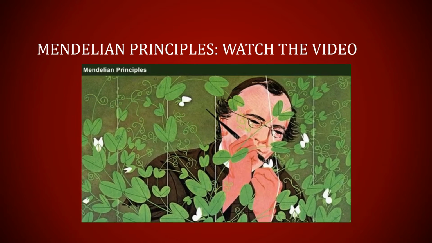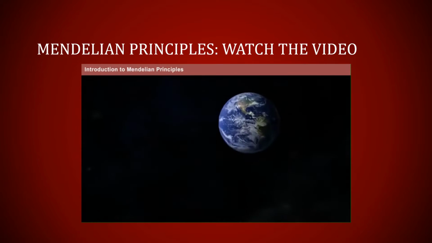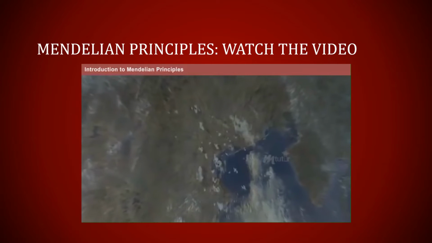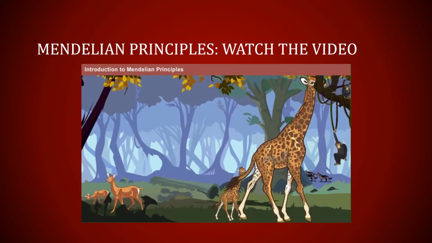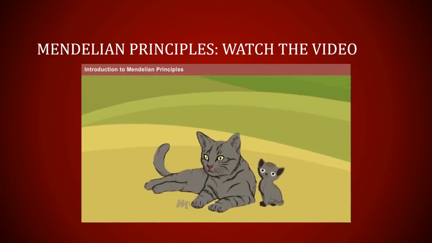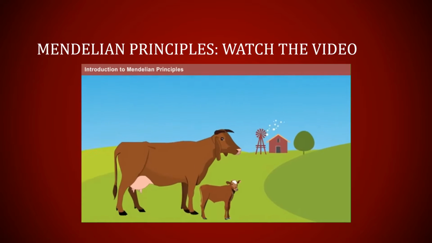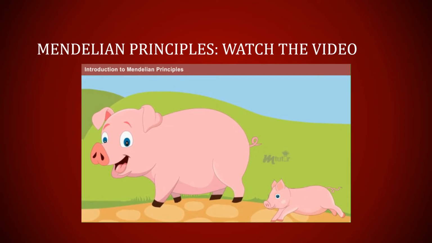Mendelian principles. At the end of this lesson, you will be able to describe the Mendelian principles. Every living organism on this earth can reproduce. It is a known fact that each one produces offspring of its own kind. Cat produces kittens, cow produces calves, and pig produces piglets, and so on.